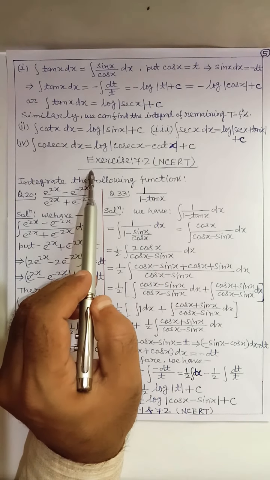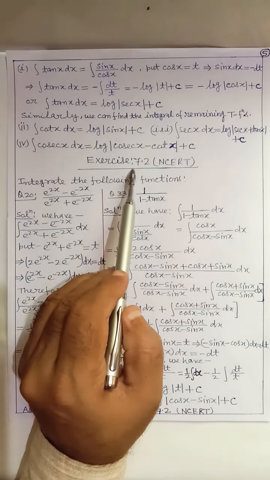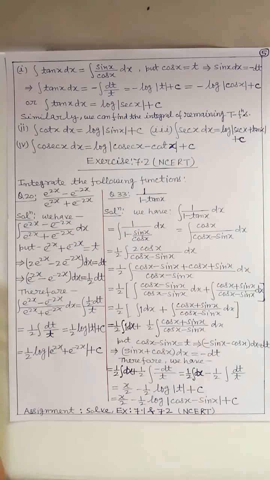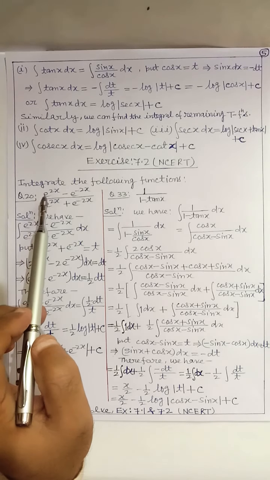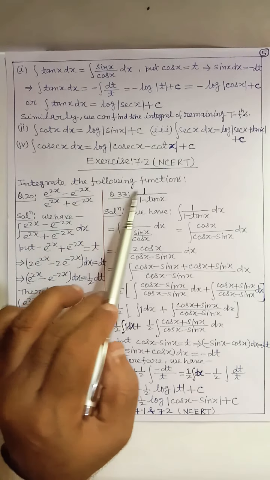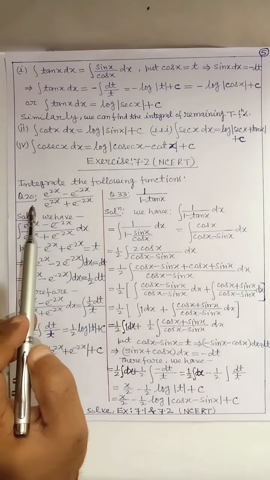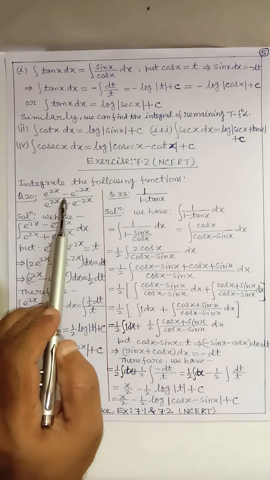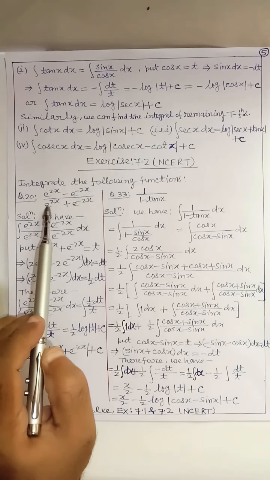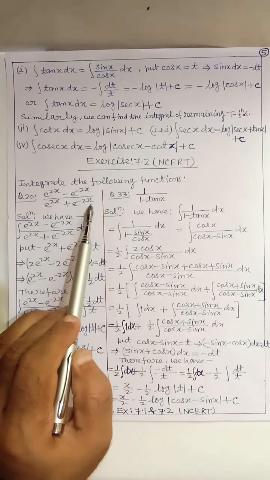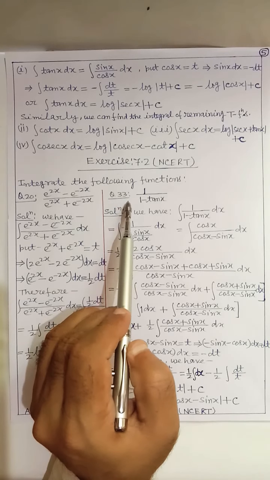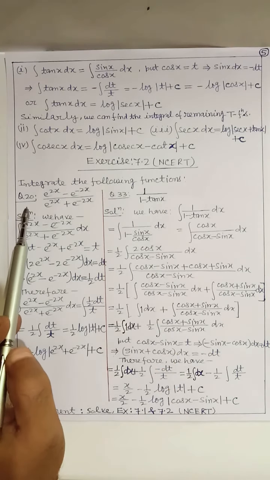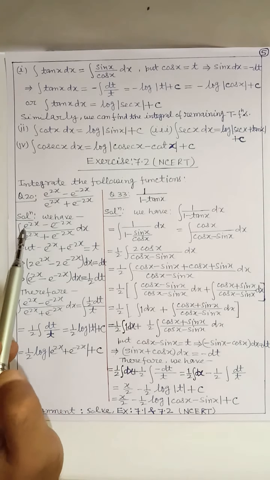Now we will discuss the solution of exercise 7.2 from NCERT. Integrate the following functions. Question number 20. This is very important. e to power 2x minus e to power minus 2x by e to power 2x plus e to power minus 2x. And question number 33. 1 by 1 minus tan x. First we discuss question number 20.